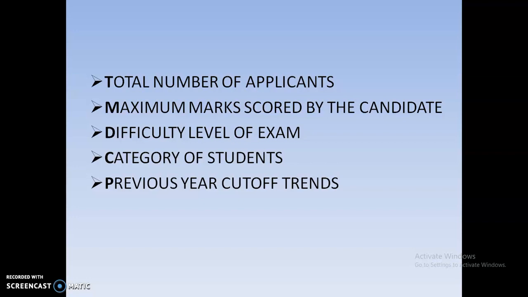Okay, that means your cutoff will obviously depend upon the maximum marks scored by the candidate. So if the maximum marks scored by the candidate out of 100 is 60, then the cutoff decreases. If out of 100, the maximum marks scored by the candidate is 80, then the cutoff may increase. And the third factor is the difficulty level of the exam.